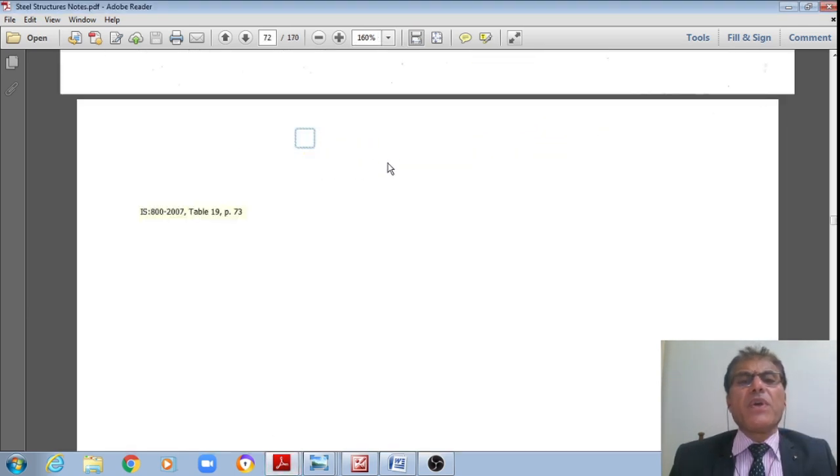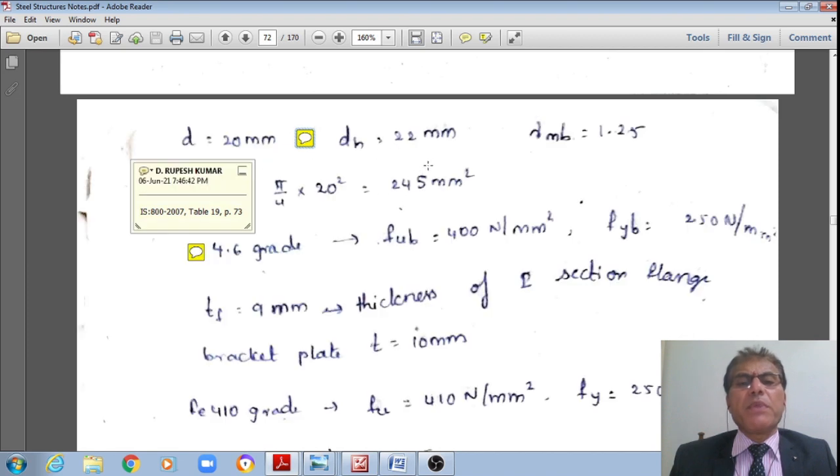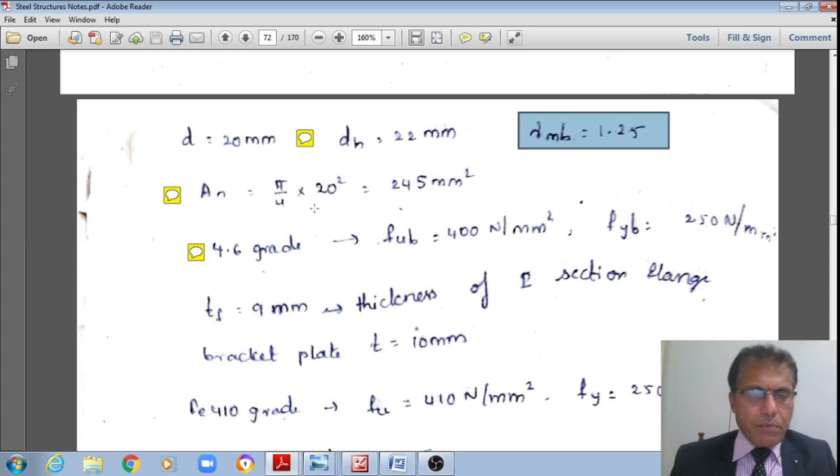Therefore, the diameter of the hole is equal to 20 plus 2, 22 mm. And the partial safety factor for the bolts is equal to 1.25.